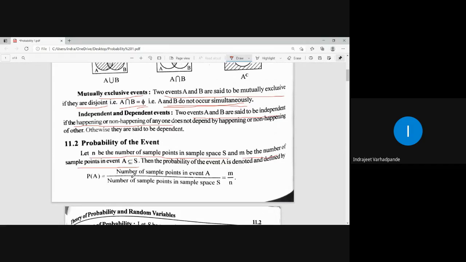From the largest, we will collect some selected points. So we call that the probability of the particular event. See, an event will always be a subset of the sample space, right?